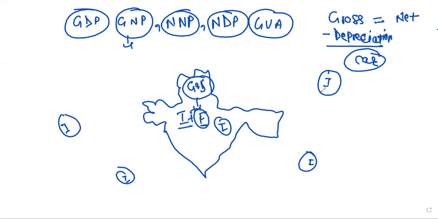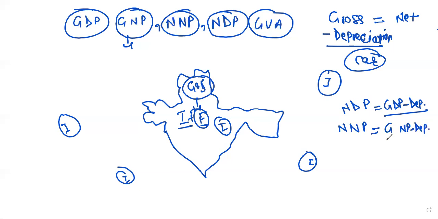So what will be NDP? NDP will be GDP minus depreciation. GDP minus depreciation is NDP. What will be NNP? NNP will be GNP minus depreciation. So I hope you understand this concept.